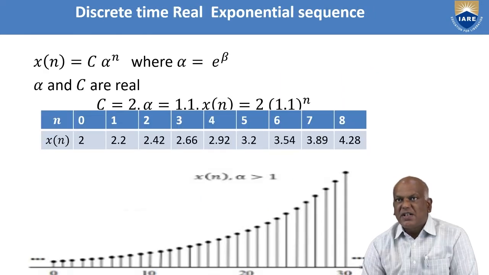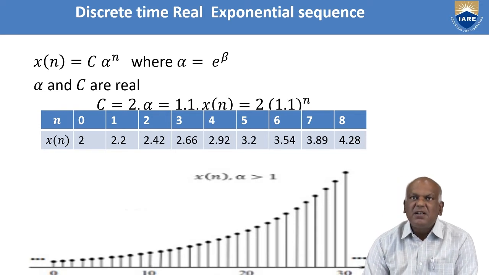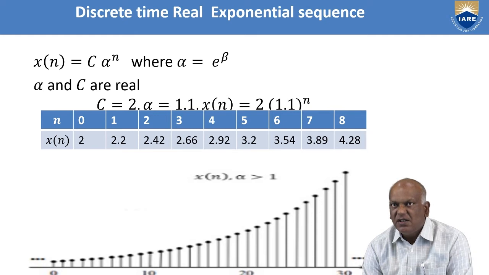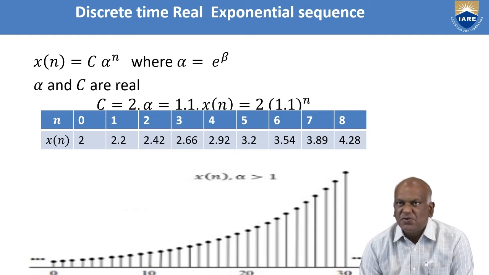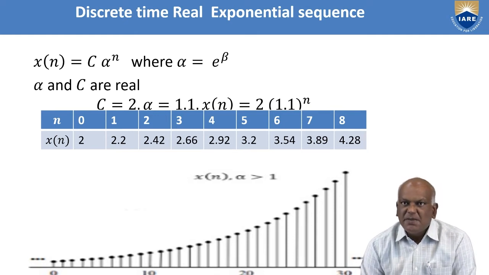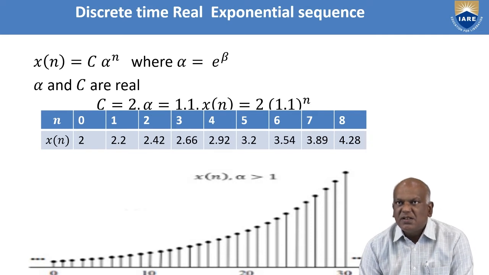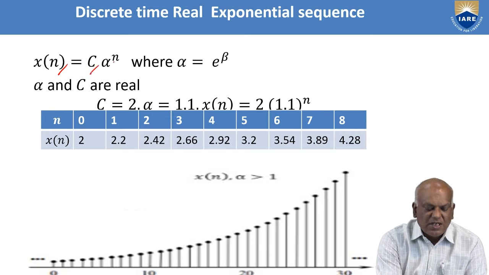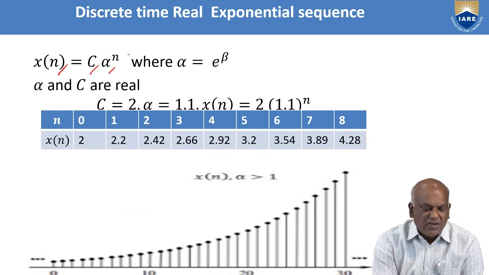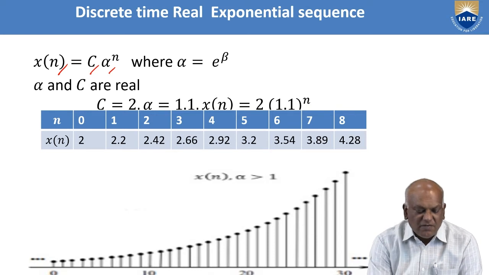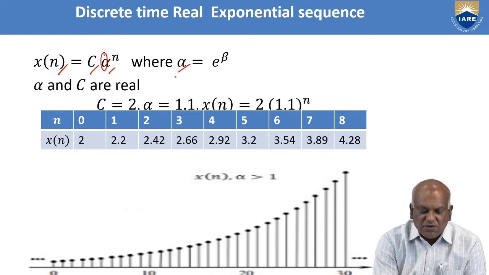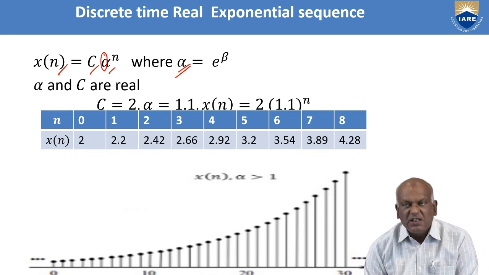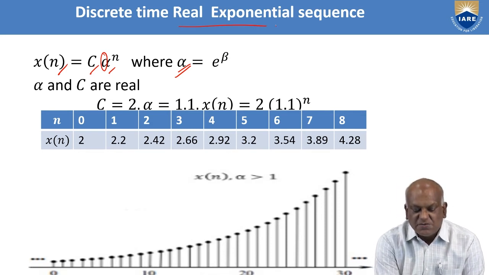Now we can go for the discrete case. Previously we discussed the continuous time complex exponential signals. Now we are going to discuss the discrete time complex exponential signals. The mathematical representation of the discrete time complex exponential signal is given by x of n equals c times alpha power n, where n is an integer, where alpha is given by alpha equals e power beta.